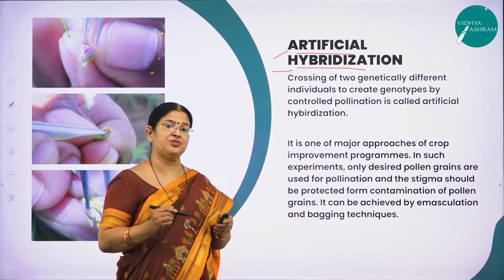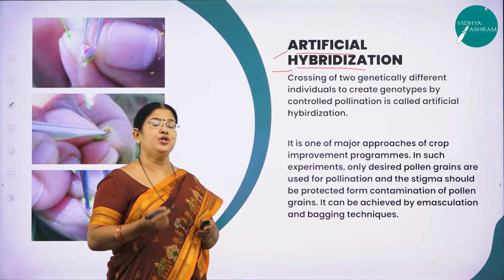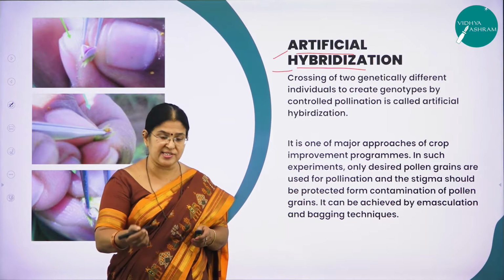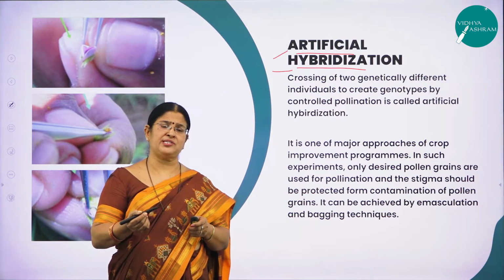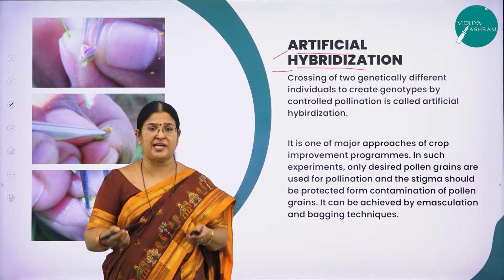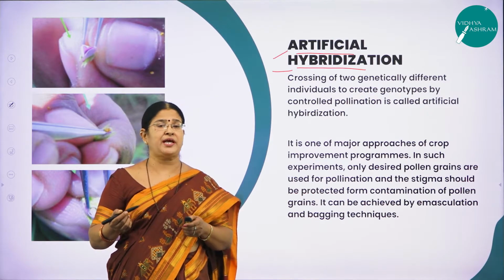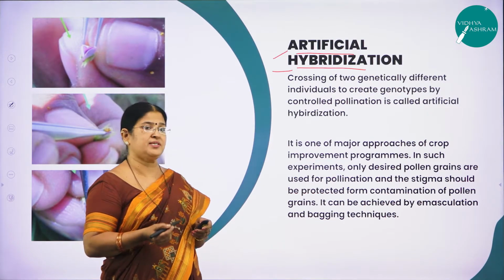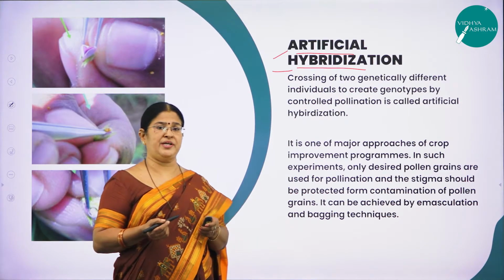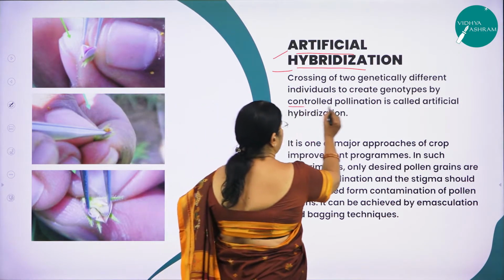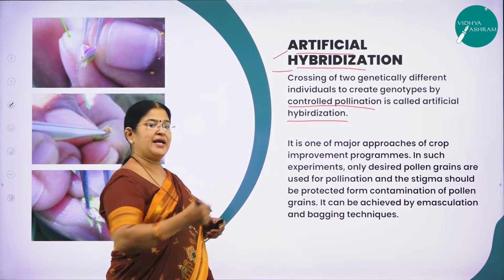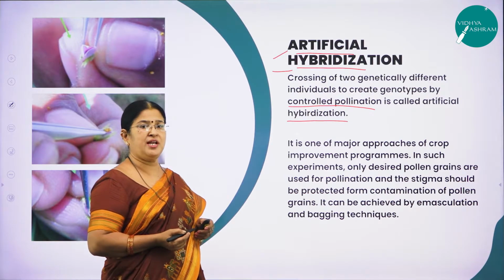It is not through natural pollination, it is called controlled. You are taking the pollen grains of your desire and you are going to dust it on the stigmatic surface of the flower which you desire. So it is not the natural type of pollination which is going to take place in this process called artificial hybridization. It is called controlled pollination. The whole mechanism of the process is called artificial hybridization.